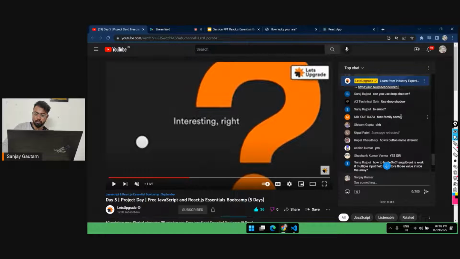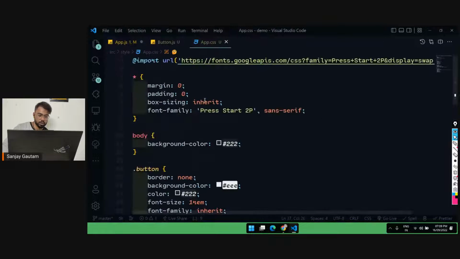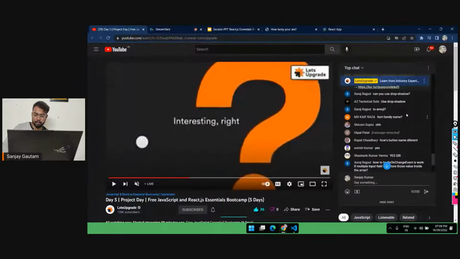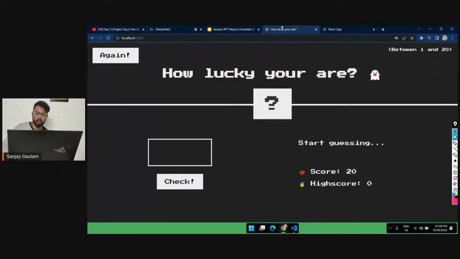The font family name, I think, is Press Start 2P. Press Start 2P. Can you use drop shadow? Yeah, you can do anything here, it's regular CSS. Yeah, it's very regular CSS. Okay, you people can take the guess.